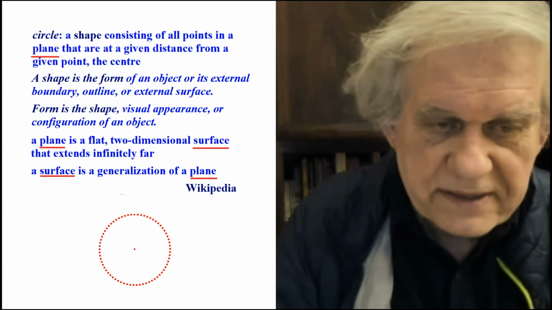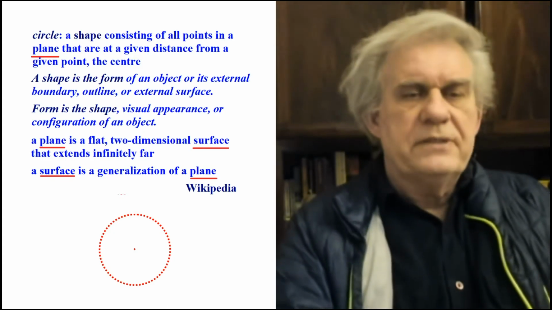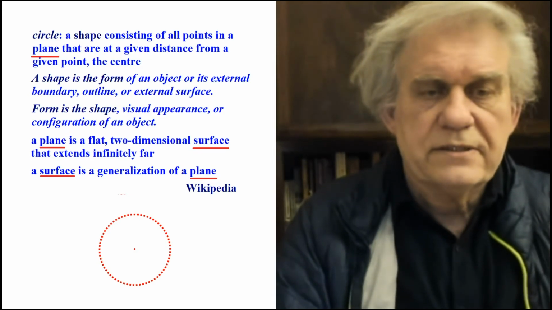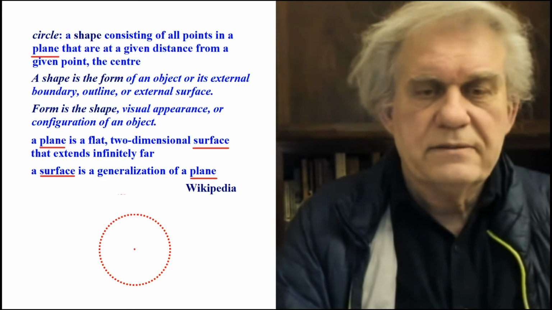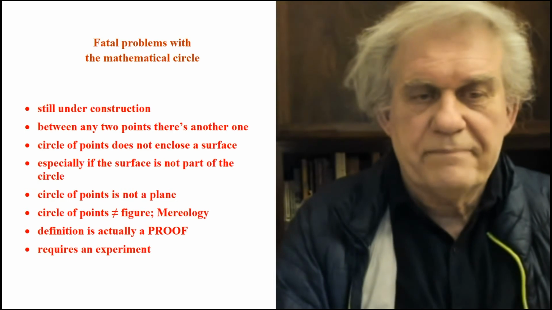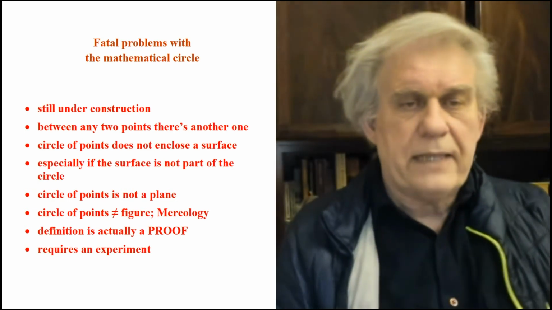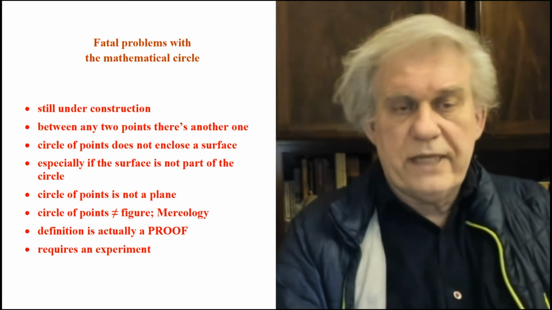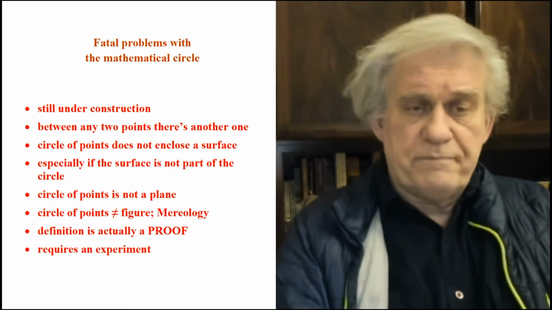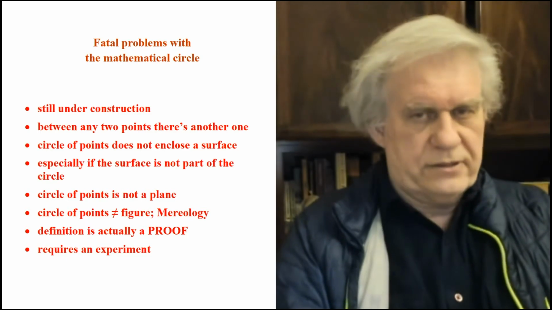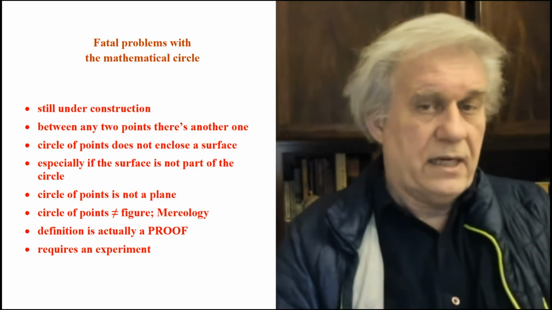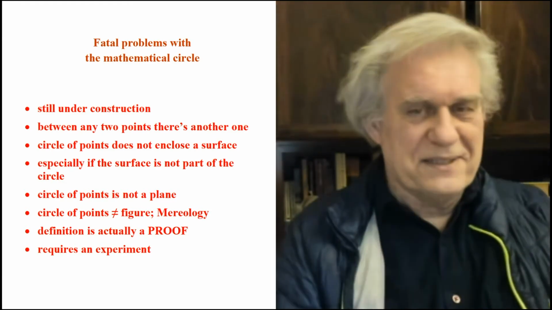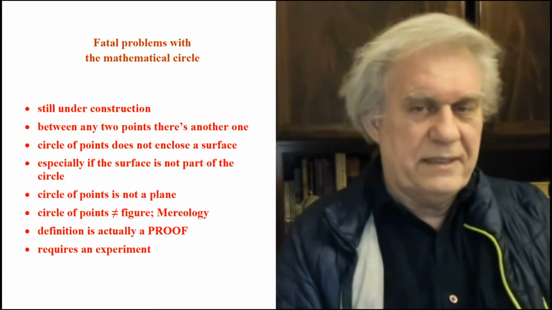Let's get this one in there. Here are the problems with the notion that mathematical physics has. Let's see if we can summarize this. These are way at the bottom, so I have to pull them up. Okay, here it is: fatal problems with a mathematical circle. The first one is it's still under construction. Between any 2 points, there's another one. A circle of points does not enclose a surface, because the surface is leaking through between any 2 points. It's trying to enclose it, but there's always a space between points.